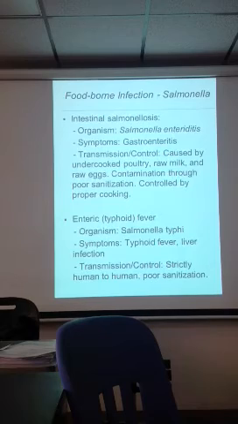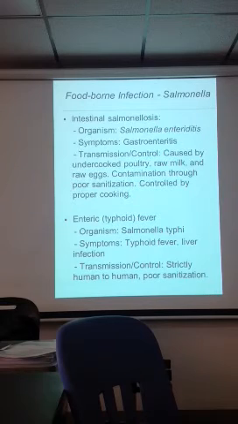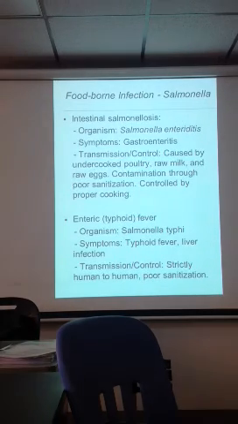All right. So okay, here's another one. This is one I mentioned earlier, Salmonella. One type of disease is salmonellosis. This is caused by Salmonella enteritidis. This is the one that you get from undercooked poultry. So when you hear these messages about how you need to cook your chicken properly or cook your turkey properly, right? It's to avoid this bacteria. The other type of Salmonella is Salmonella typhi. This causes typhoid fever.